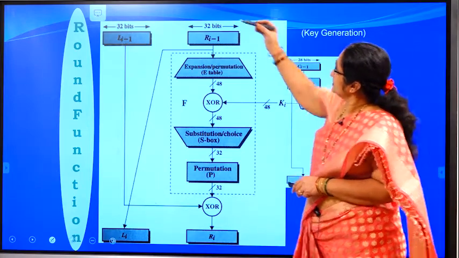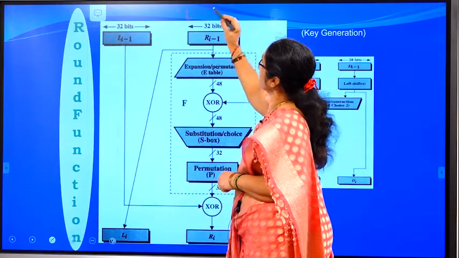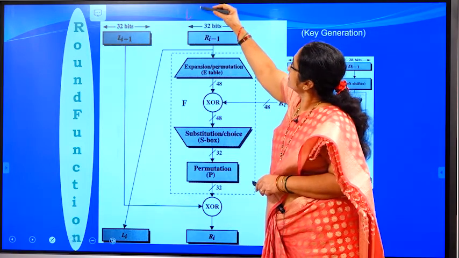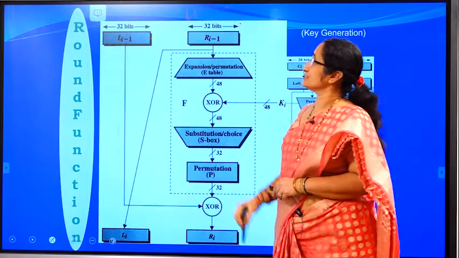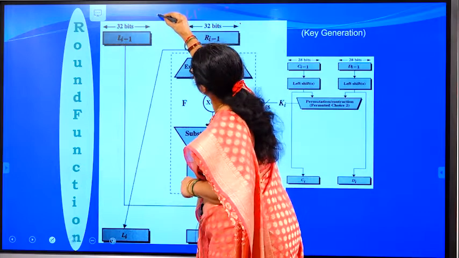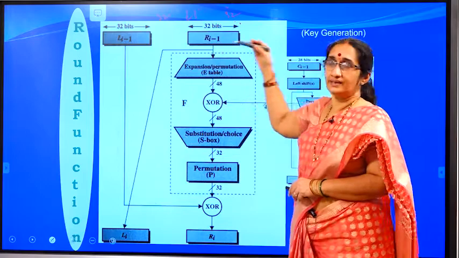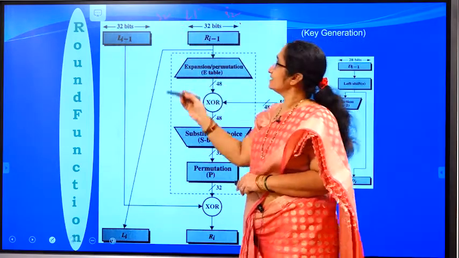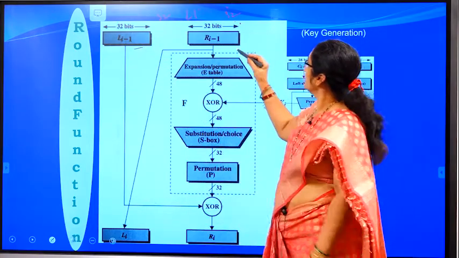So we have seen the input to this particular round function, that is, after performing the initial permutation you have the 64 bits. Here we are using the Feistel cipher structure. What is this Feistel cipher structure? You divide the data into 2 parts, that is 32 bits and 32 bits. You call the first 32 bits the left hand side data and the next 32 bits the right hand side data.